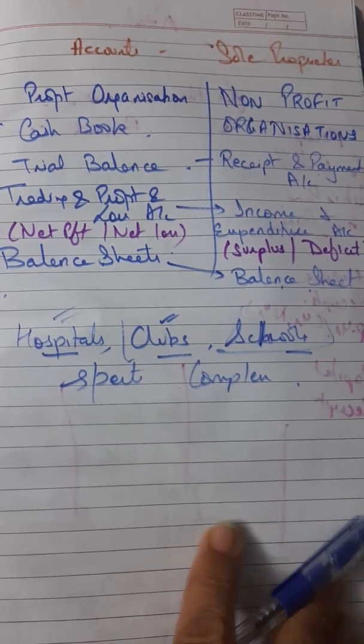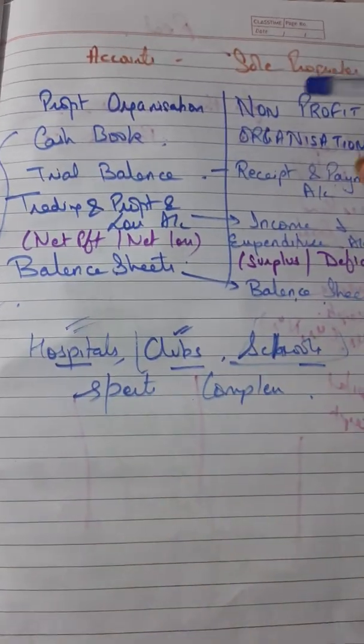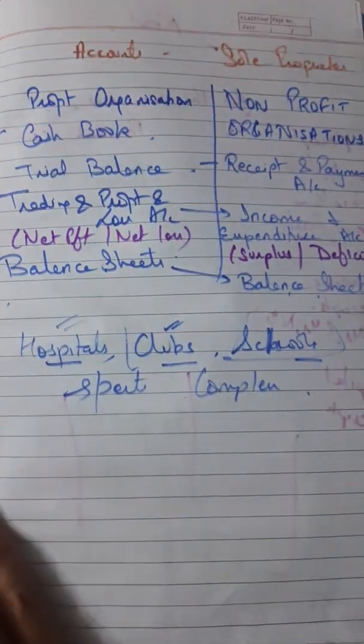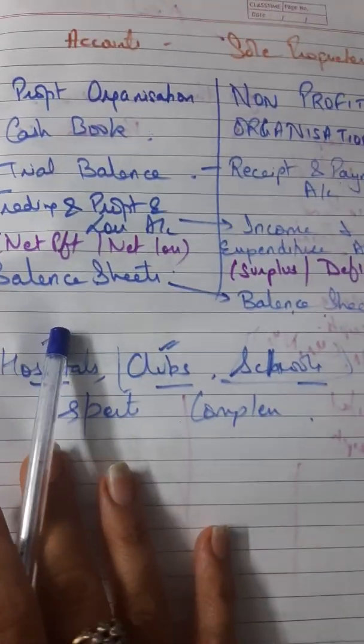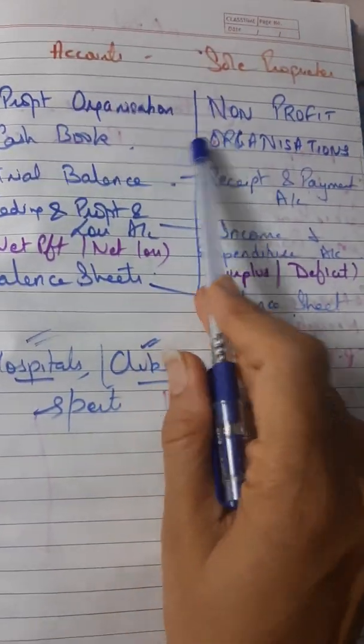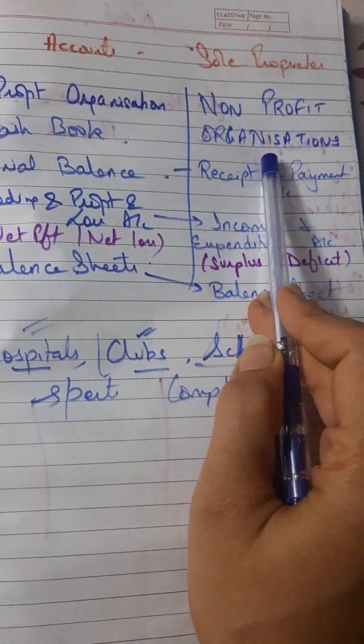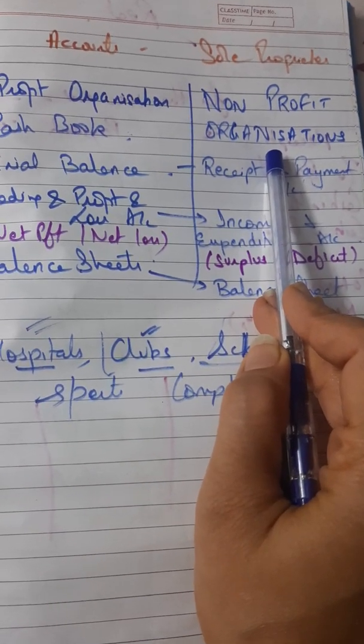Hello students, so today we'll be doing the topic of non-profit organization, which is a very important topic of class 12 and it constitutes 10 marks. So first thing, a non-profit organization is an organization which is formed to serve the society.